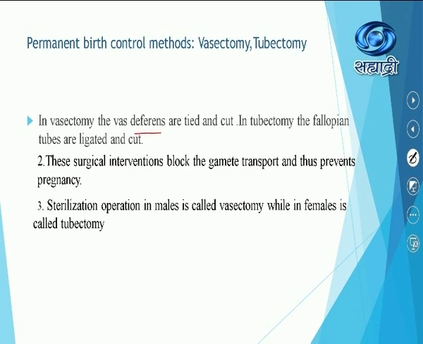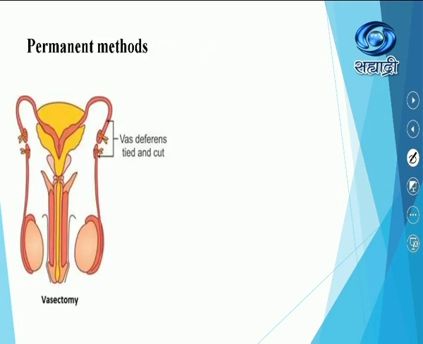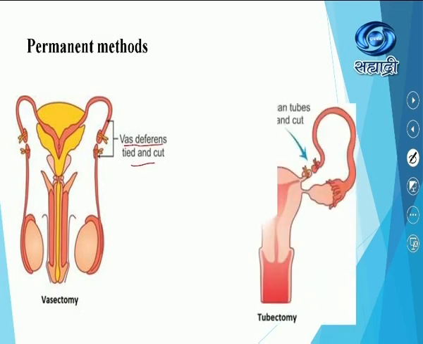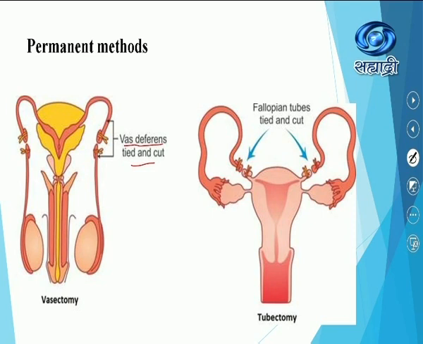Sterilization operation in male is called vasectomy, while sterilization operation in case of female is called tubectomy. Now see the diagram. This is the permanent method of vasectomy. How can it be done? The vas deferens can be tied and cut. In case of female, see here how the fallopian tube can be tied and cut. This is called tubectomy. So these are the different permanent methods.